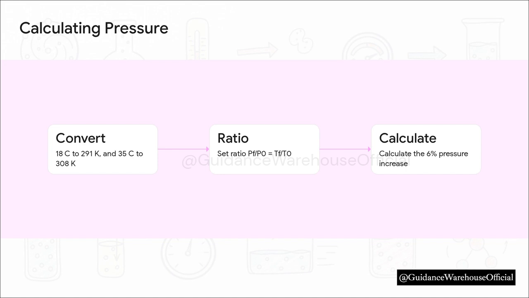Since the tire's volume isn't really changing much, and the number of air molecules sealed inside is locked in, our formula tells us that pressure and temperature are directly proportional. We just set up a simple ratio. The final pressure over the initial pressure equals the final temperature over the initial temperature. 308 divided by 291 gives us about a 6% increase in pressure. The tire bulges because the added heat energy literally makes the molecules hit the tire walls faster and harder.